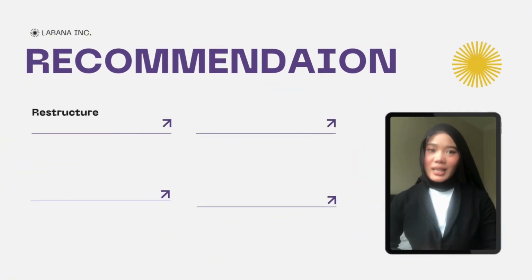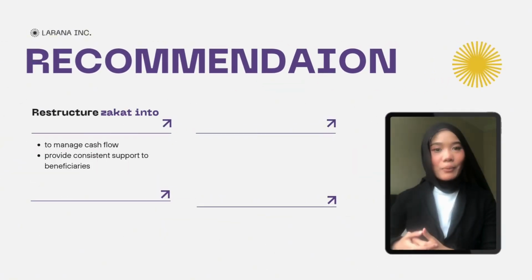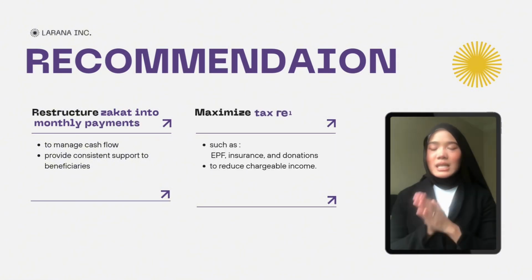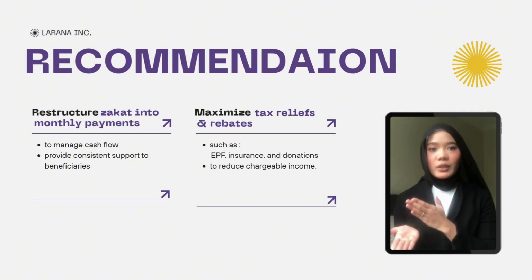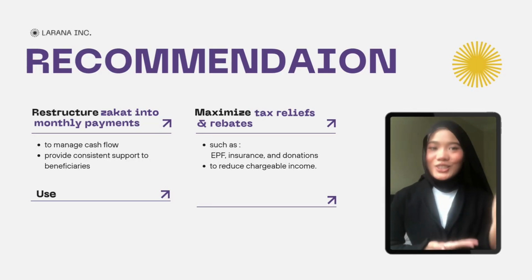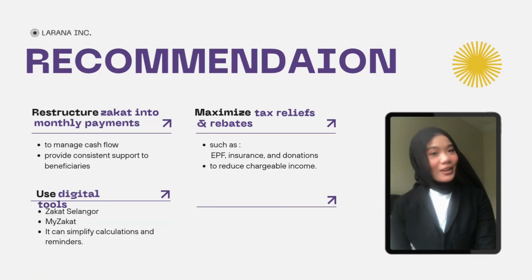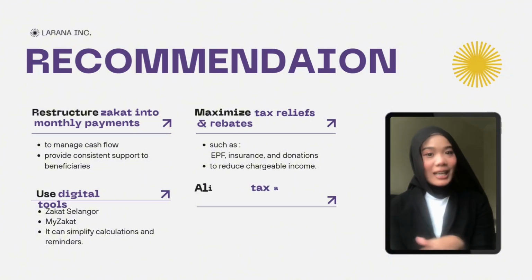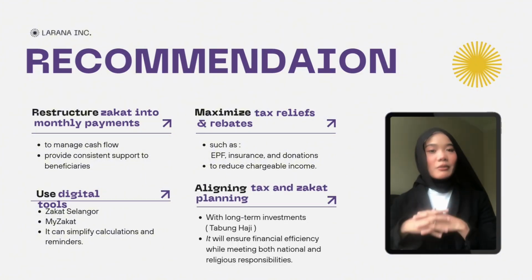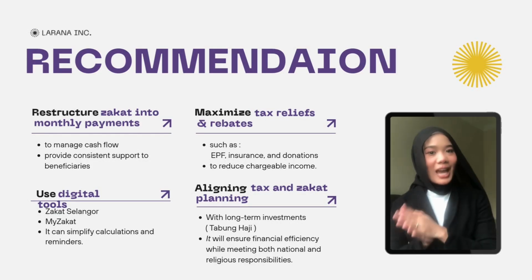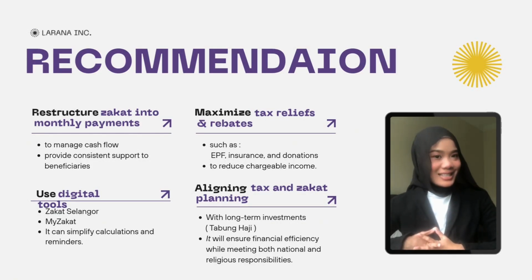Ahmad should structure his zakat into monthly payments to manage cash flow and provide consistent support to beneficiaries. He should also maximize reliefs such as EPF, insurance, and approved donations to reduce chargeable income. Using digital tools like Zakat Selangor or MyZakat can simplify calculation and reminders. Lastly, aligning his tax and zakat planning with long-term investments like Tabung Haji will ensure financial efficiency while meeting both national and religious responsibilities.